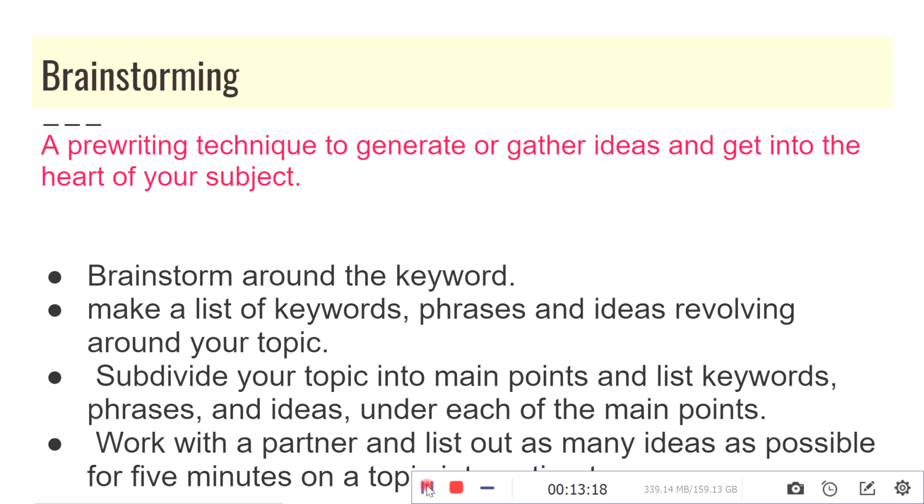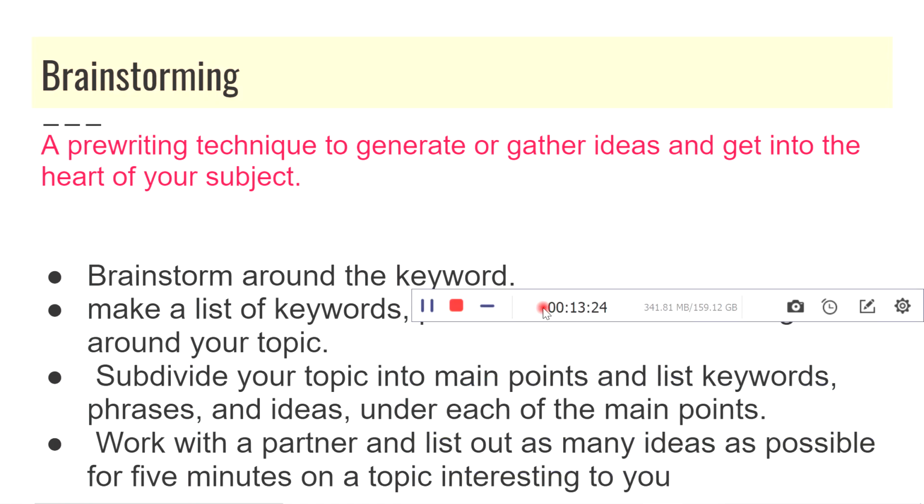groups. Then you can seek the help of a partner and list out as many ideas as possible for 5 minutes on a topic interesting to you. So, this is before you write, you can make use of the help of someone else in order to brainstorm ideas related to your topic.